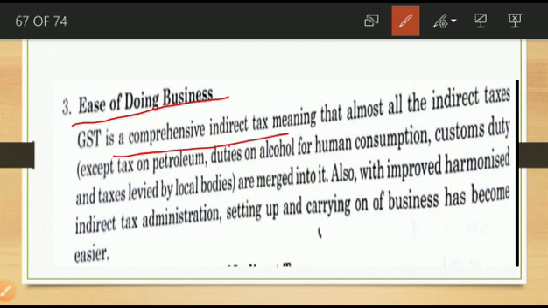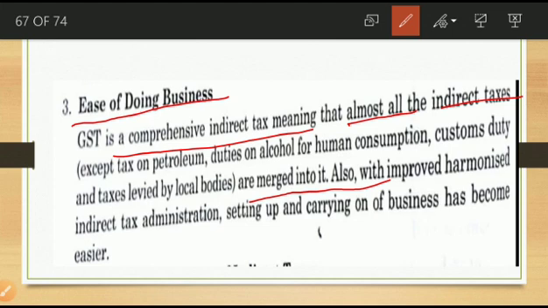GST is a comprehensive indirect tax, meaning that almost all indirect taxes are merged into GST. Almost all indirect taxes merged in one tax, that is GST. But in certain cases separate taxes we have to pay. In the case of GST certain taxes are not included, that is tax on petroleum, duties on alcohol for human consumption, customs duty, and taxes levied by local bodies.